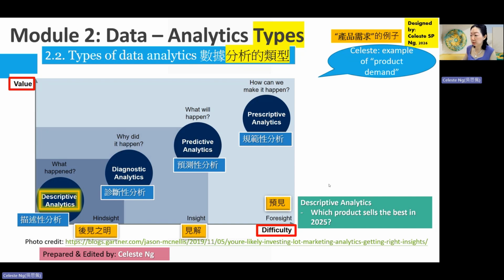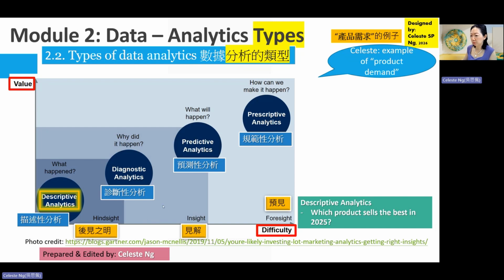It tells us the things that had happened. In short, it's giving us the hindsight, telling us what had happened in the past.